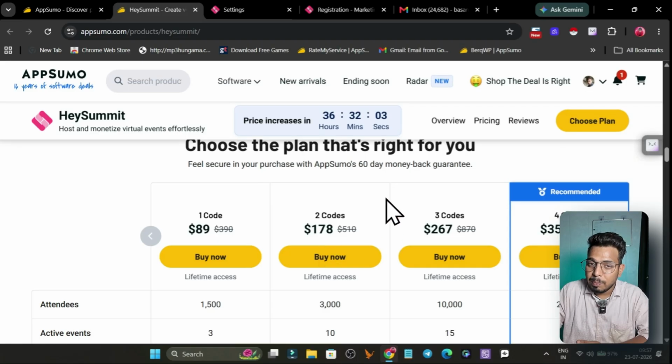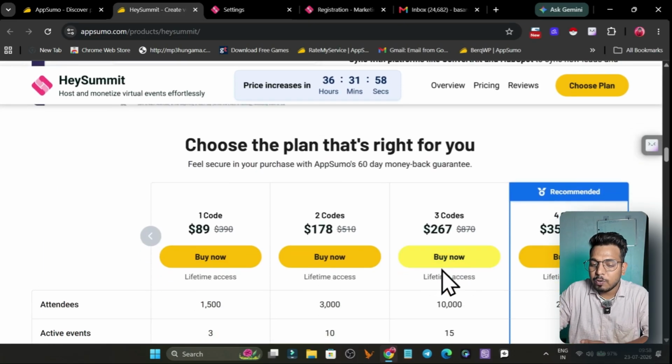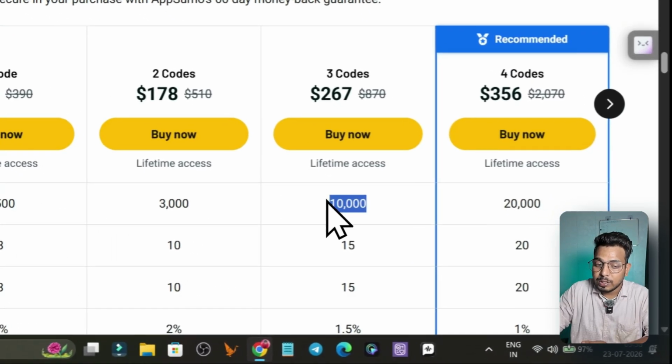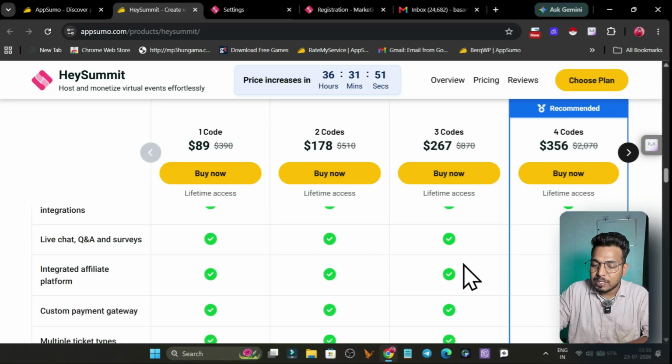What I suggest, if you have a team of 10 or 15 people, is to go with the tier 2 or tier 3 plan, because here you will get up to a 10,000 attendee limit, 15 team members, 15 active events, and all the features access.